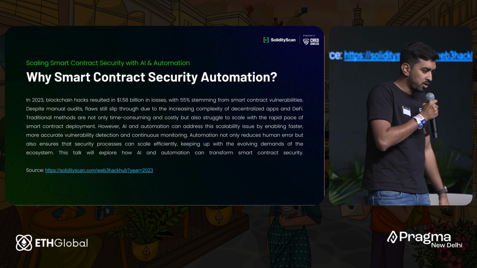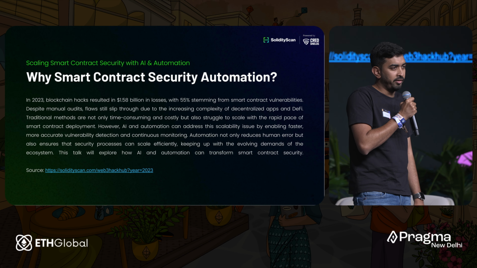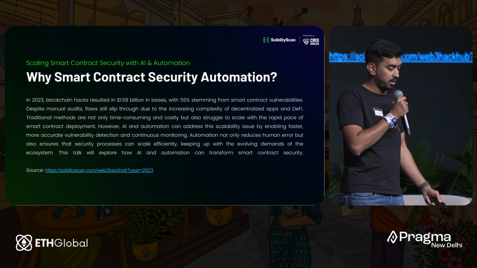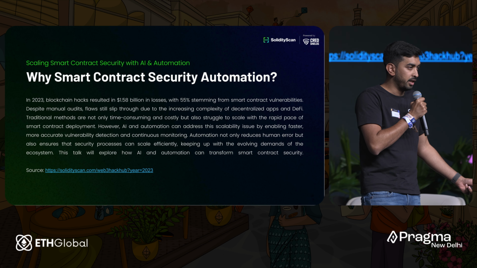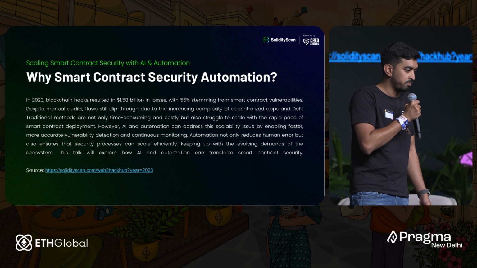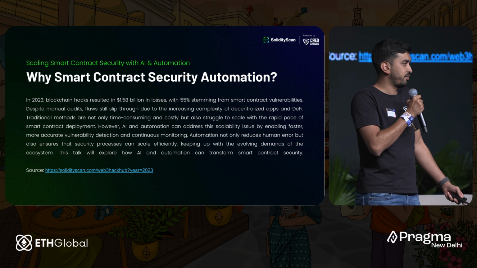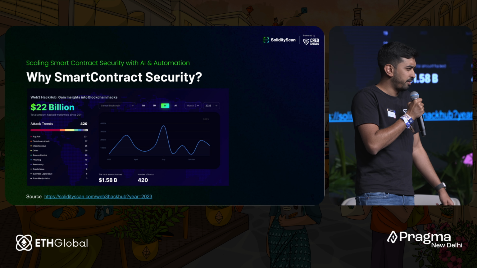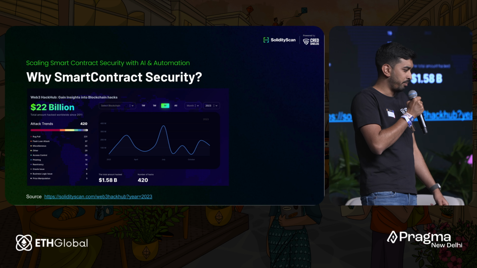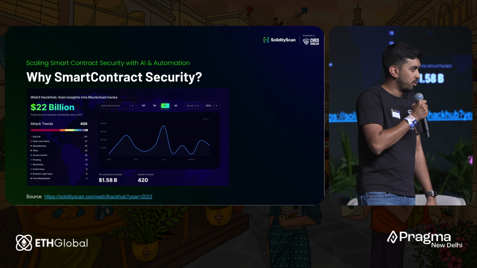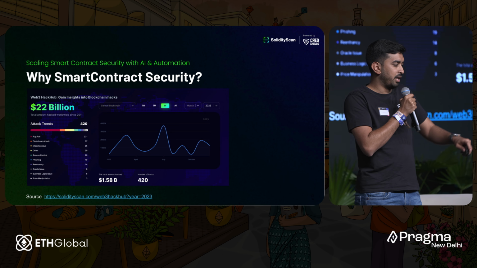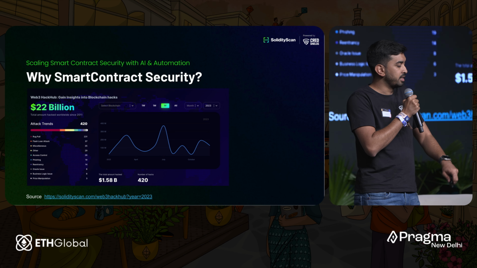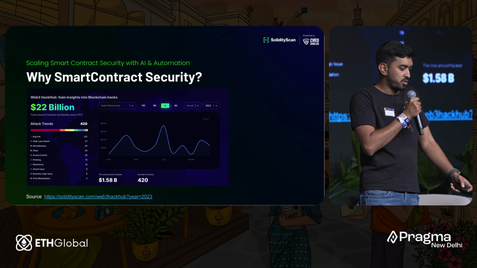So why smart contract security automation? It is quite evident that hacks have been a big problem in the Web3 world. Unlike the Web2 world, where the biggest compromise just leads to maybe a data leak or sometimes financial frauds, here it's always financial fraud, millions of dollars. If we see the numbers itself, last year it was 1.5 or 1.8 billion dollars. This year we are breaking records. We are already at $5 billion. And out of these, it's like $1 billion of hacks, 55% of them are due to smart contract bugs, like the vulnerabilities in the smart contracts. And that's what we are trying to solve.